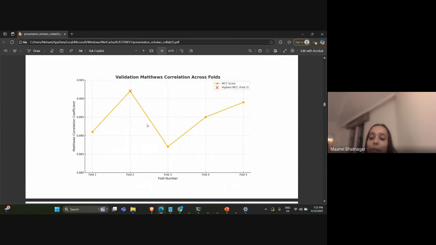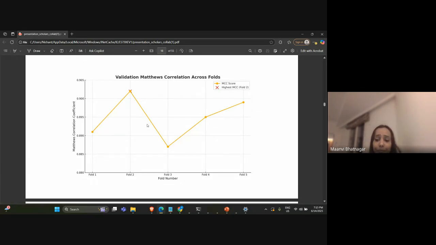It can be seen from the graph that after different folds, like we have considered 5 folds here, the MCC score is around 0.9. The highest was at 0.901 or 0.902, you can consider.